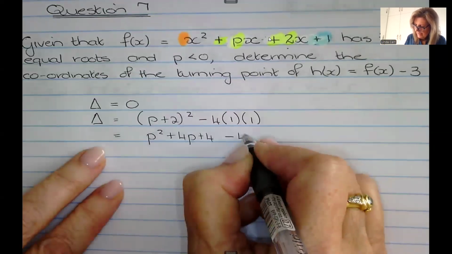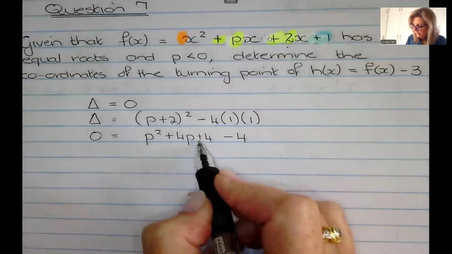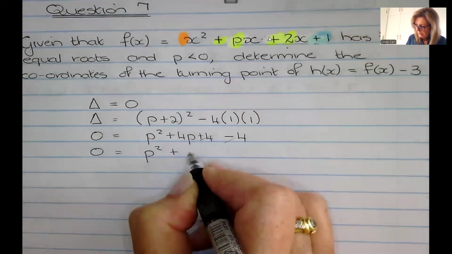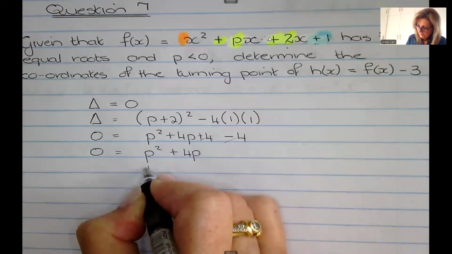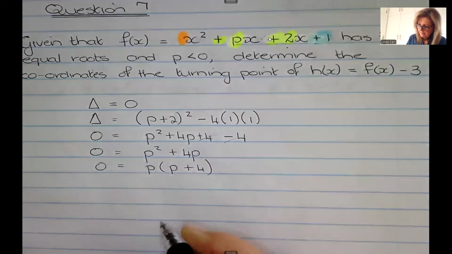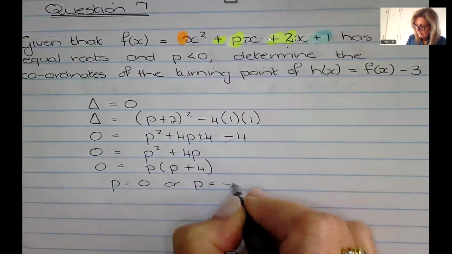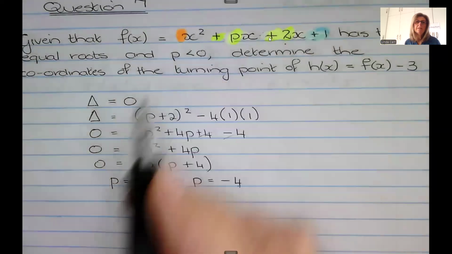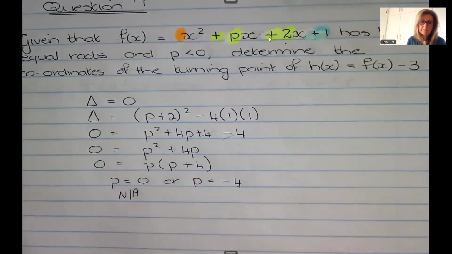And delta is 0. So the 4's cancel, and I'm left with 0 is equal to p squared plus 4p. So I can take out a common factor of p. So p is 0 or p is -4. And because they told me that p was strictly less than 0, this one is not applicable.